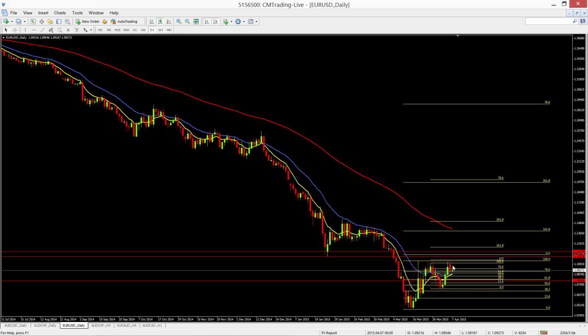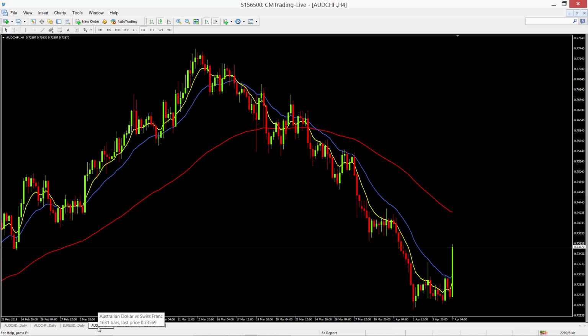The probability is for further euro weakness, but with seasonal dollar weakness coming through, we could see a bit of a bounce in the euro. It probably needs it just to relieve some of the pressure. The smaller time frame on the Aussie dollar Swiss franc, we can see that spike coming through after the RBA announcements this morning. The trend is still strongly down on the 4 hourly chart, so I'd be looking for shorts over longs at this point.